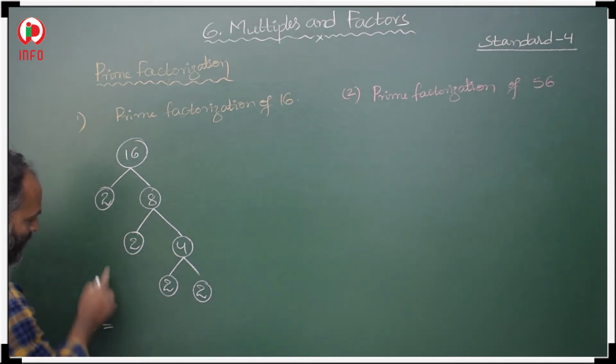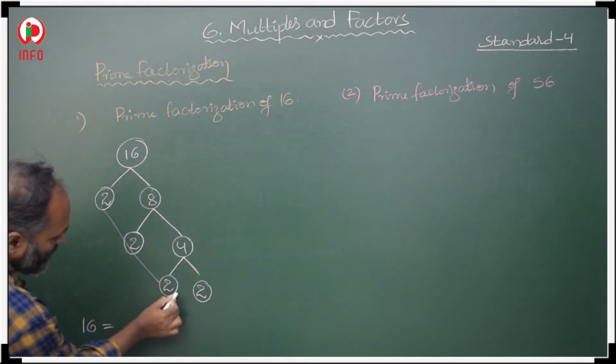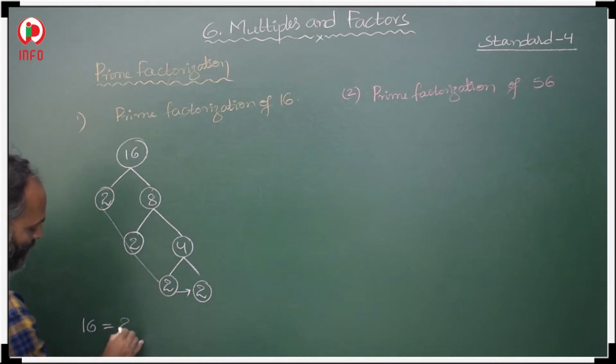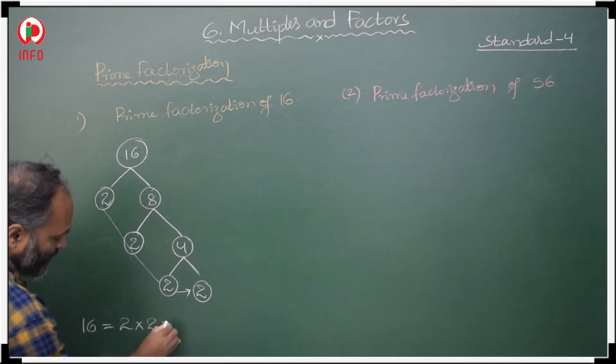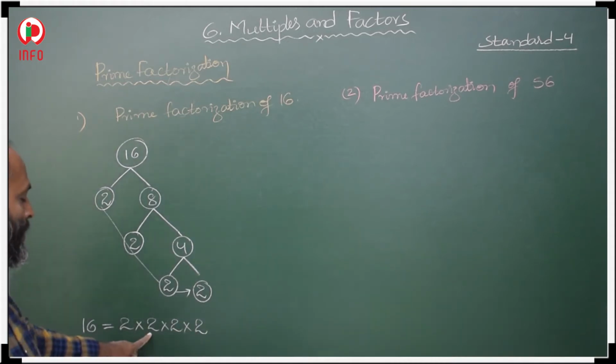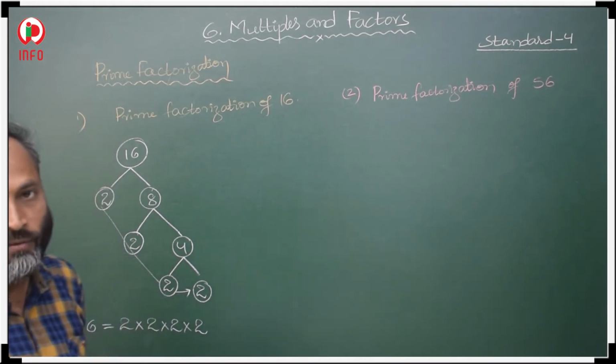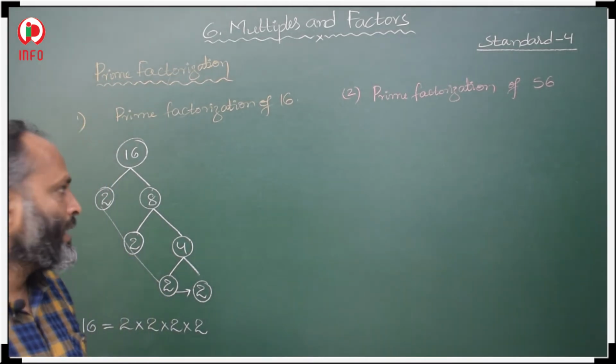Then how do we write it? We write 2 into 2 into 2 into 2. Let us check: 2 2s are 4, 4 2s are 8, 8 2s are 16. In this way we have to write it using a tree diagram, like branches.